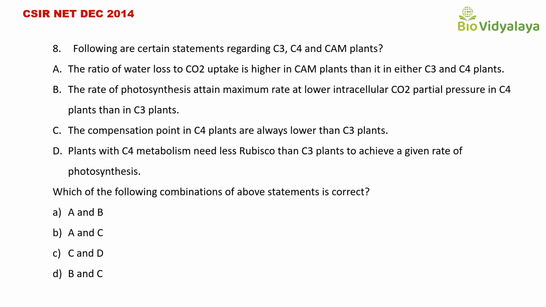in C4 plants than in C3 plants. Statement C, the compensation point in C4 plants is always lower than C3 plants. Statement D, plants with C4 metabolism need less Rubisco than C3 plants to achieve a given rate of photosynthesis. Which of the following combinations of the above statements is correct? Options are option A, A and B, option B, A and C, option C, C and D, option D, B and C.